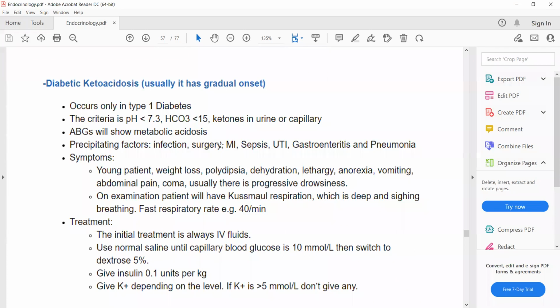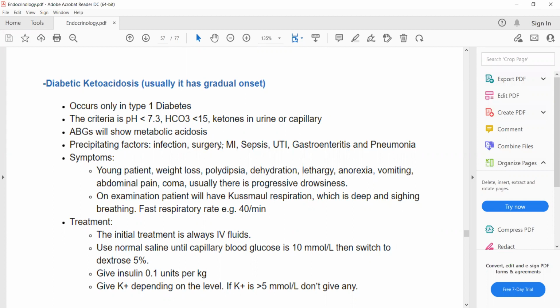Okay, doc. And another thing I want to ask, is there any blood sugar level above which there would be ketoacidosis? Normally, the blood sugar level can be mildly raised or massively raised, such as more than 250 milligram per deciliter.